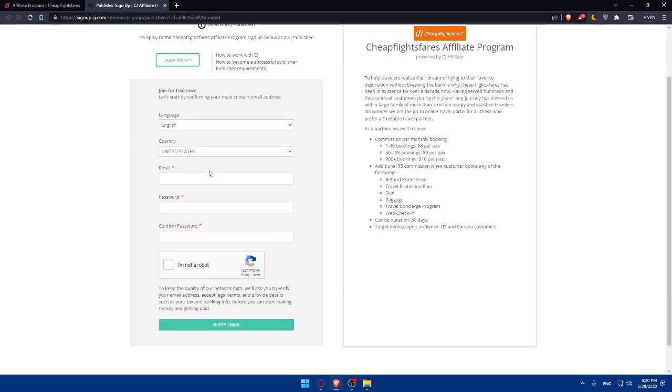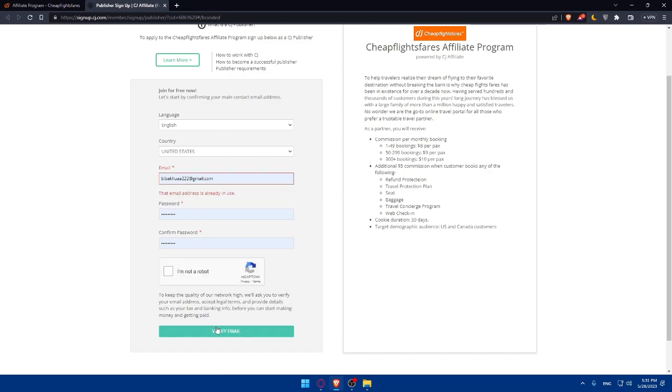If you don't, you'll have to fill in this information. As an example, choose the language, the country, and email. Make sure to enter your email, then simply confirm the password. So fill in all these things accurately and make sure to check the option that I am not a robot. And of course, to keep the quality of our network high, we'll ask you to verify your email address, accept legal terms, and provide details such as your tax and banking info before you can start making money and getting paid. So simply click on verify email.